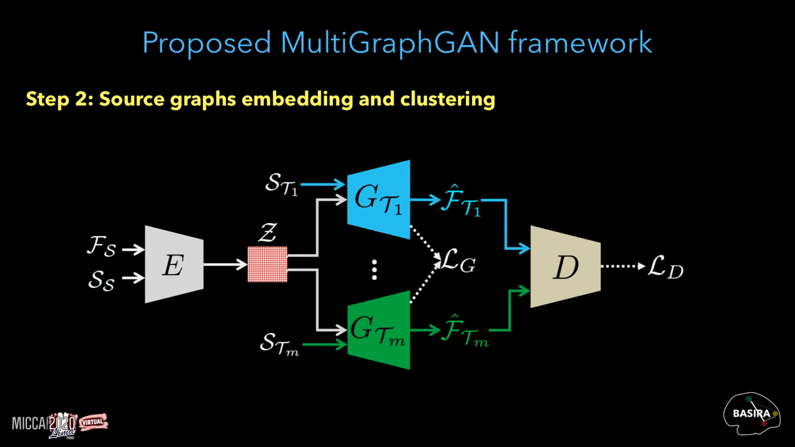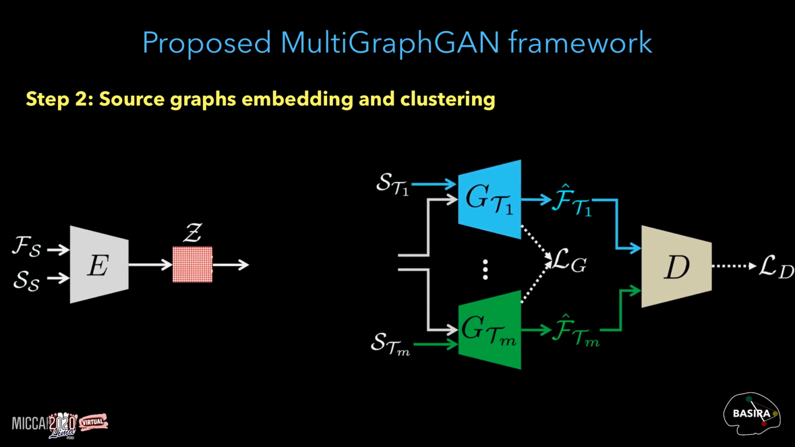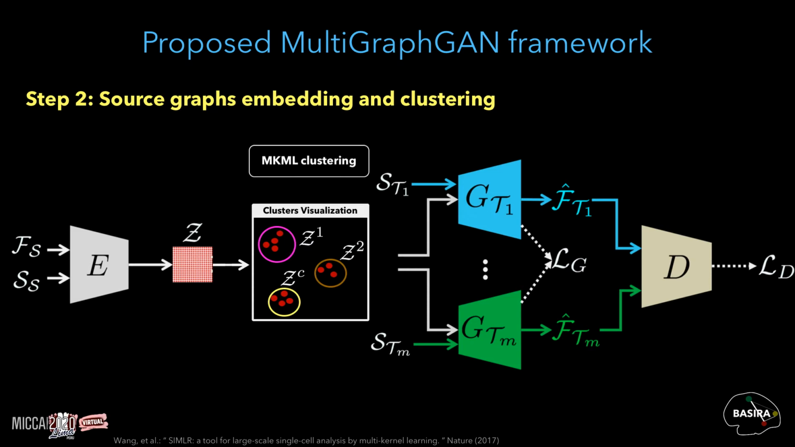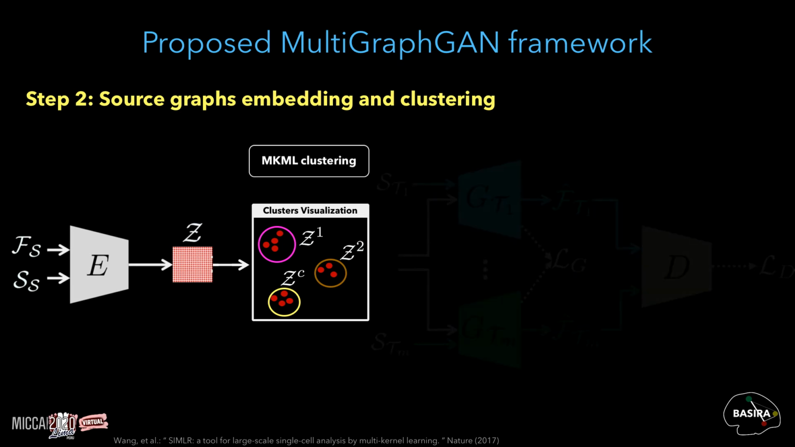To solve this problem, we propose to first cluster the source graph embedding Z into homogeneous clusters. We also use MKML for clustering, since it outperformed state-of-the-art clustering methods when dealing with biological datasets. By doing so, we are enforcing the generators to learn from homogeneous distributions, so we are reducing the generator's risk to match a few samples of the target domain.